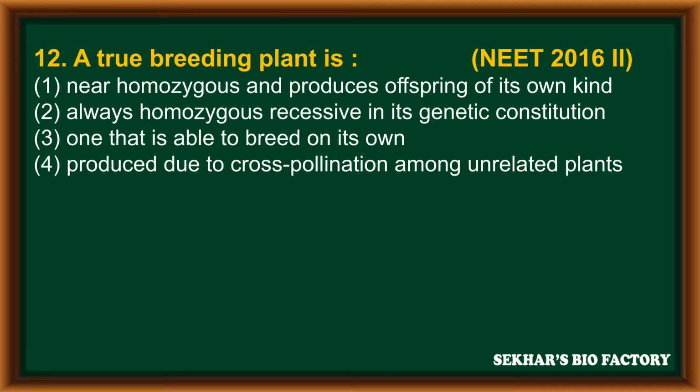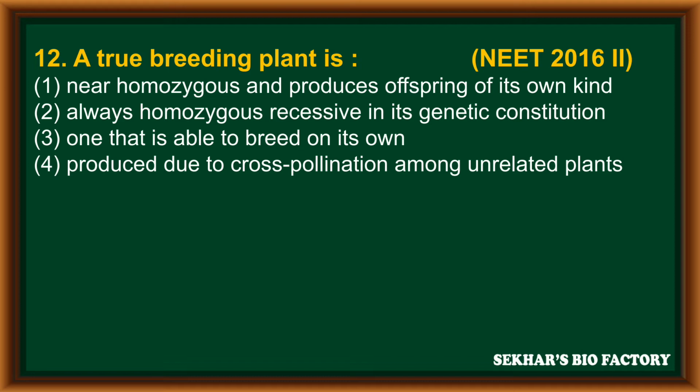Question number 12. A true breeding plant is... from NEET 2016 phase 2. First option, one that is always homozygous and produces offspring of its own kind. Second option, always homozygous recessive in its genetic constitution. Option 3, one that is able to breed on its own.